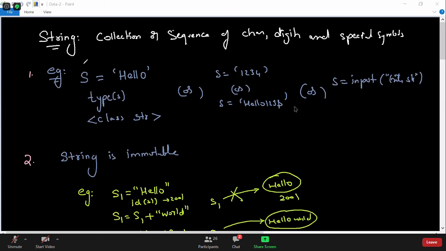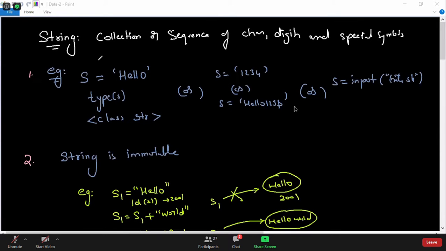So it's one of the very important and very interesting data structures. If we compare C, Java, C++, Python and all, Python is on top, especially with the strings concept. To deal with string-related things, Python is always on top.